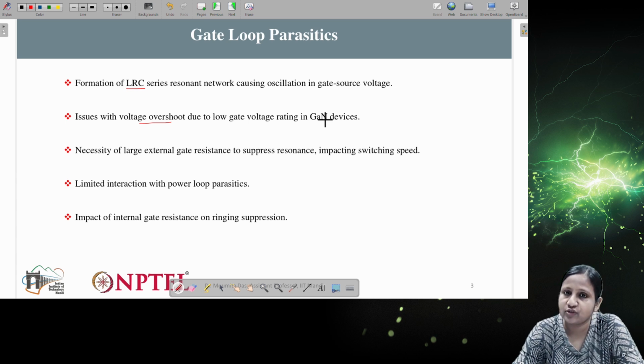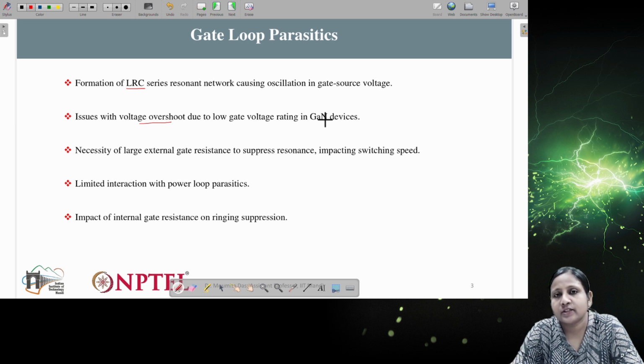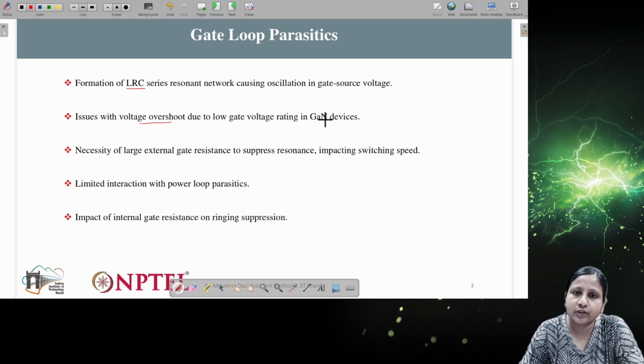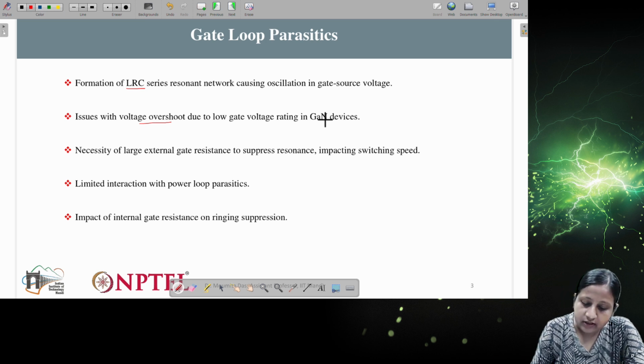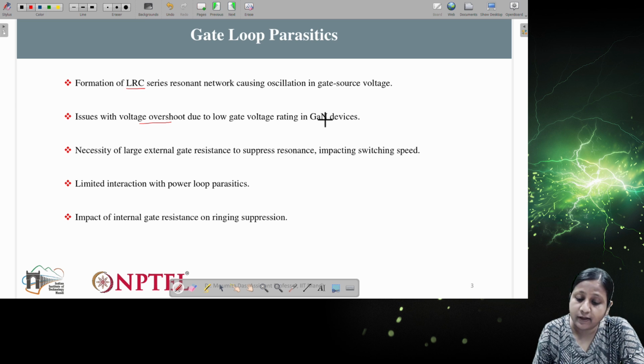So how this voltage overshoot is coming in any device. If the gate voltage level is less, then the overshoot kind of incident will happen quite frequently. So that also we need to take care. And I have also given different solutions with respect to passive and active components, how we can reduce that impact. Now how these different parasitic components will cause this overshoot, so that we will see in the next slide.